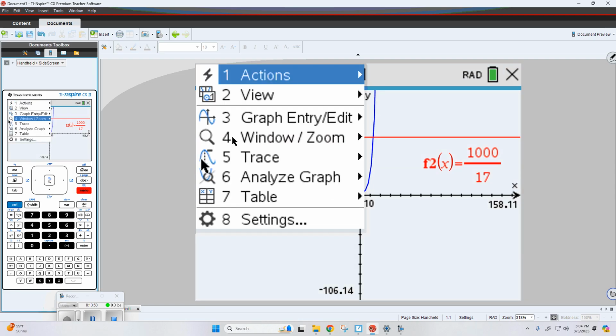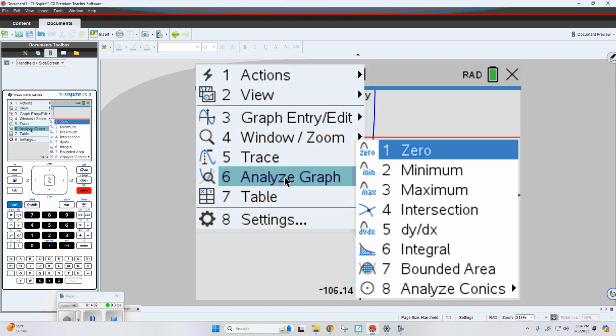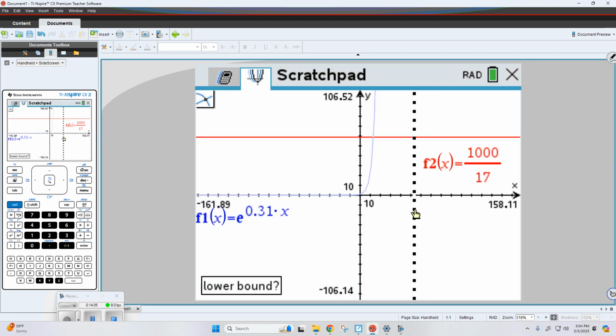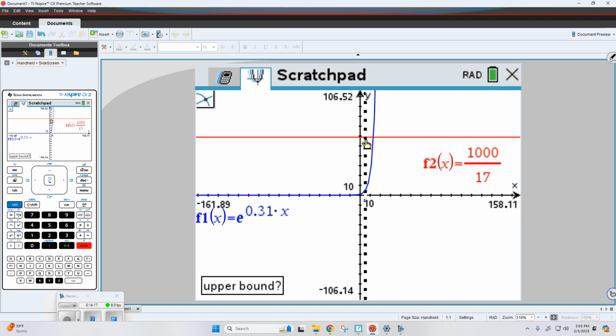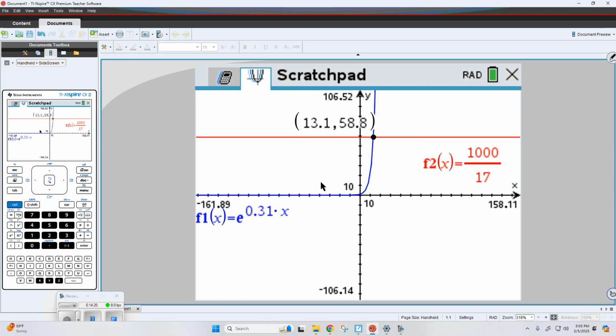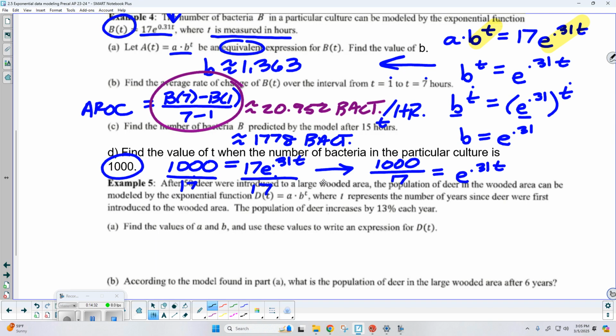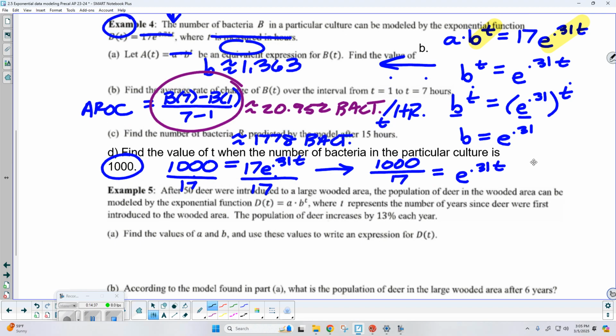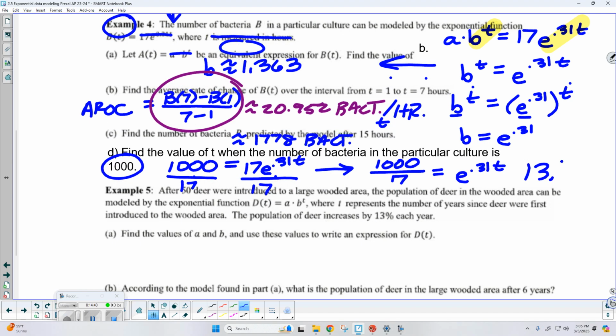I'm going to go to menu, analyze graph. I said we're looking for the what? Intersection. Now remind me, what does it mean lower bound? There you go. If I'm looking for this intersection, lower bound means to put your vertical line to the left. I'm going to lock it in place with enter. So upper bound is the right. So there we go. It'll take about 13.1 hours for it to grow to 1,000 bacteria. Okay. All right. So let's see here. Oh, didn't let me do it. 13.1.